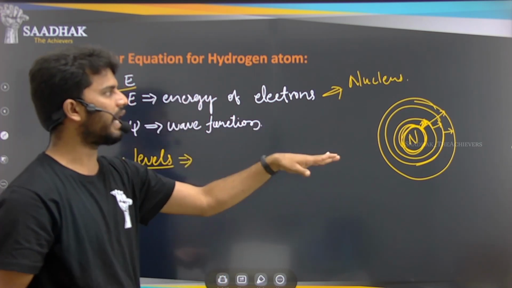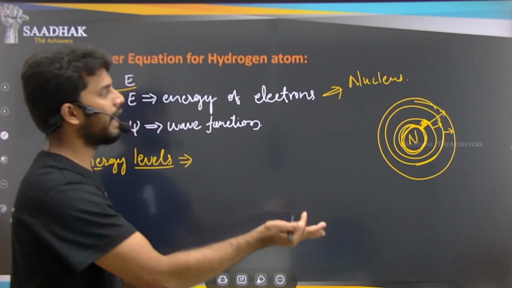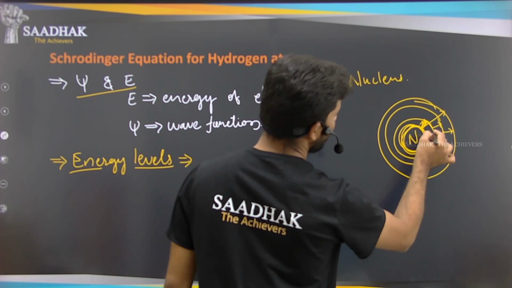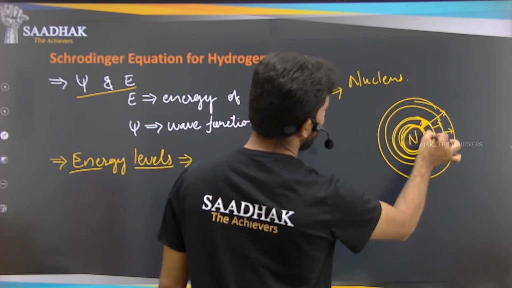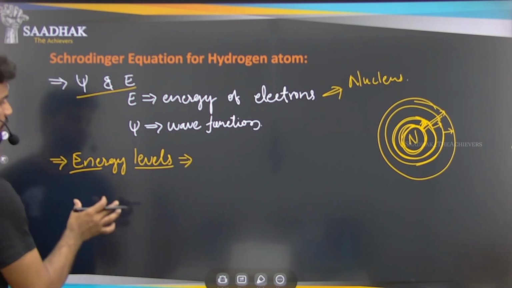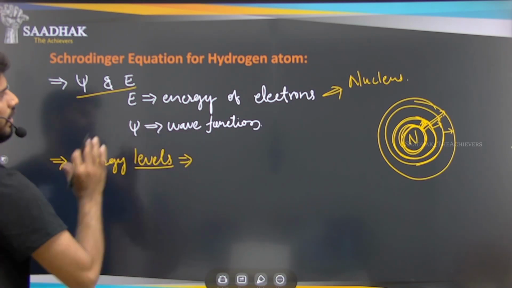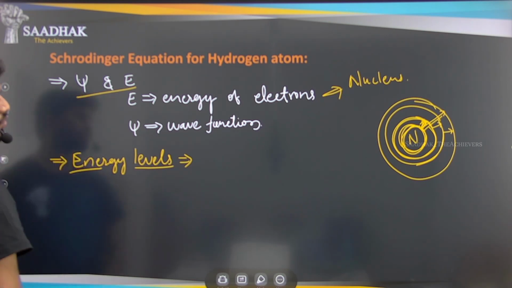With respect to time, the energy is not changing in the total atom, but in that atom also we can find different energies if we are moving away from the nucleus. So these energy levels we can find out by using this Schrodinger equation.